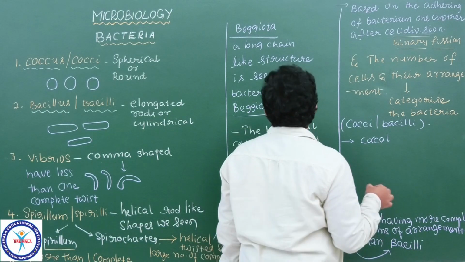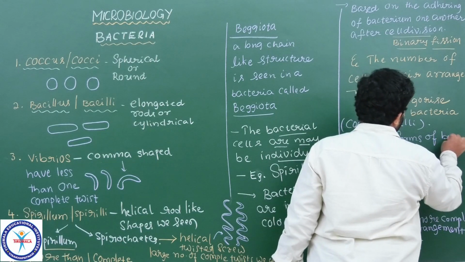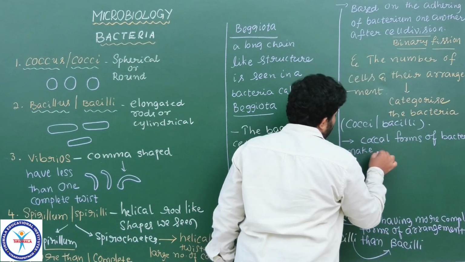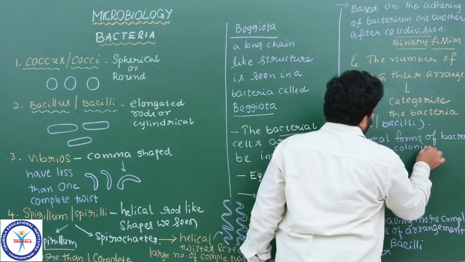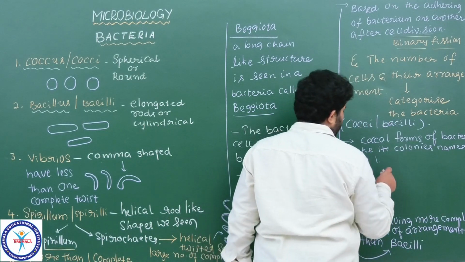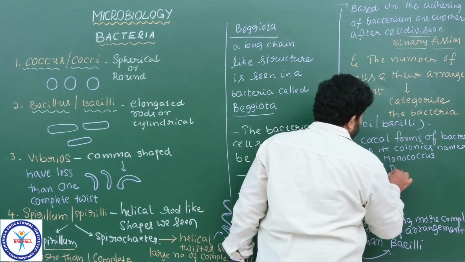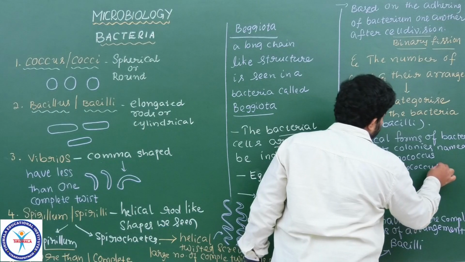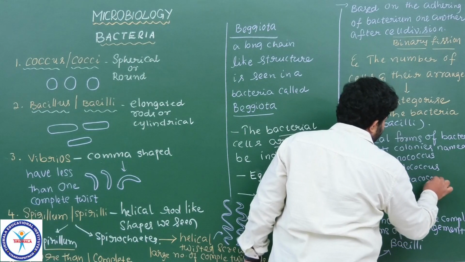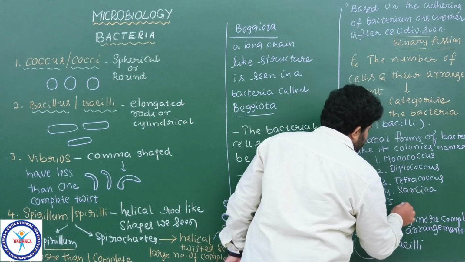See here, the coccal forms of bacteria make colonies named as: the first one is monococcus, the second one is diplococcus, the third one is tetracoccus, the fourth one is sarcina, the fifth one is streptococcus.